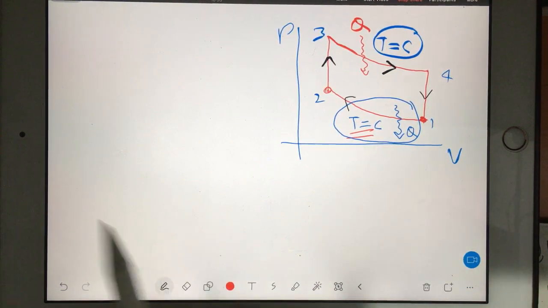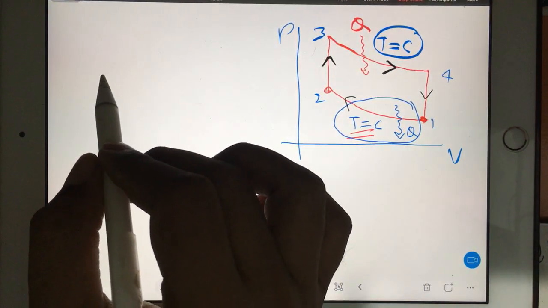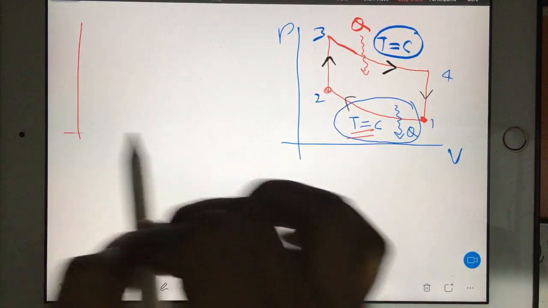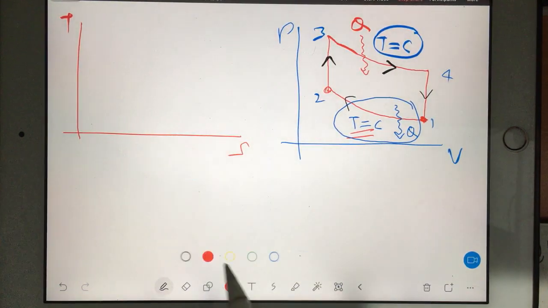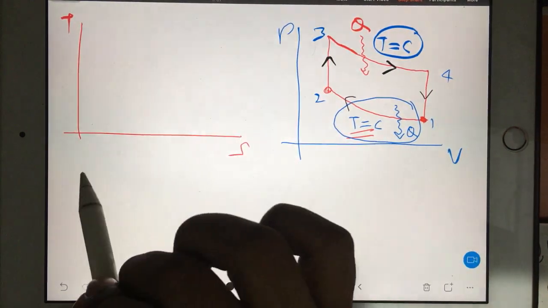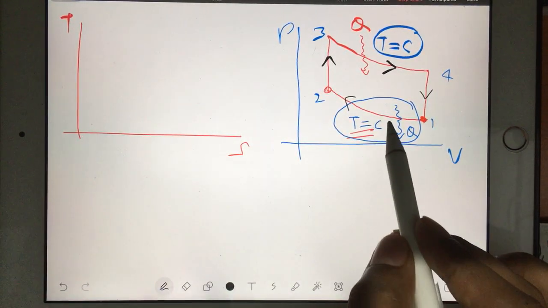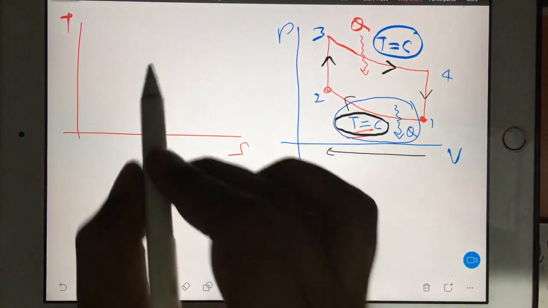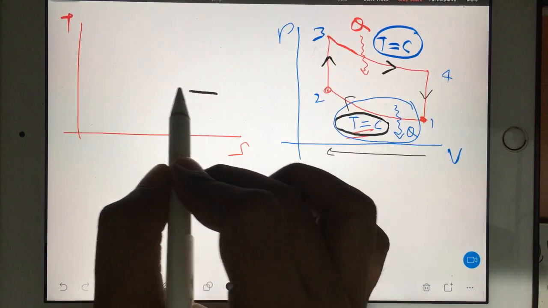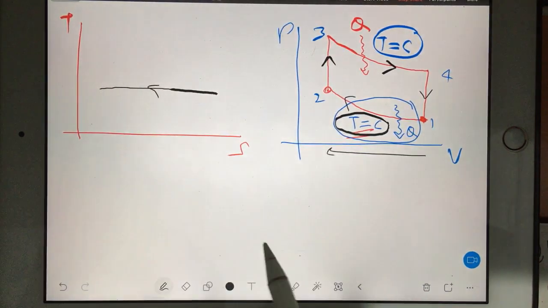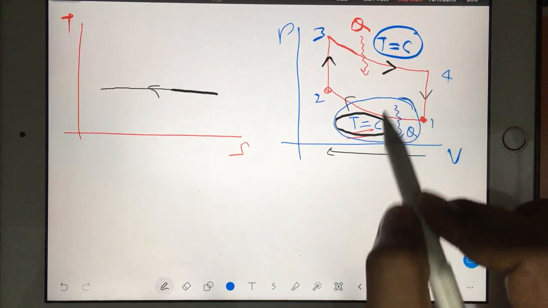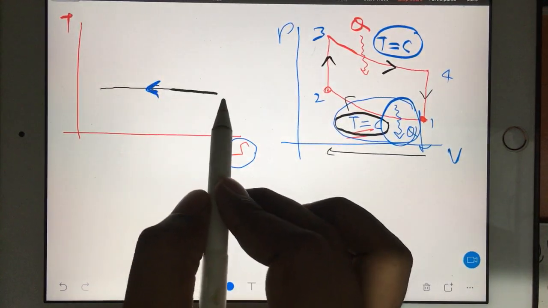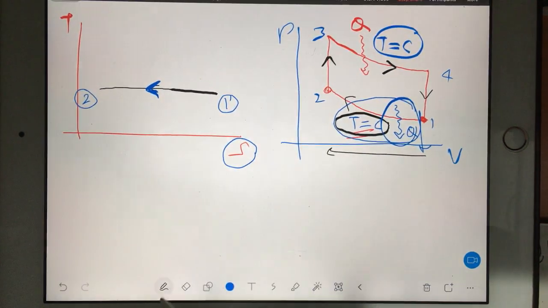Now see, let's work out. Let's draw the TS diagram also first. In TS diagram, 1 to 2, what is happening? Constant temperature, and volume is decreasing. So you should draw a constant temperature line like this. You can feel, because heat is coming out, that's why entropy will decrease. That's why I am going in the left direction. So this is my 1, this is my 2.